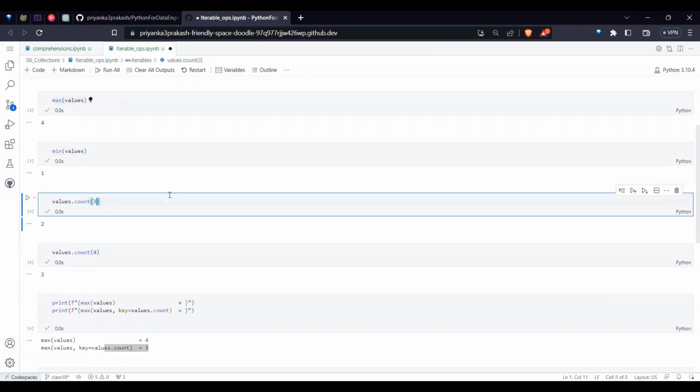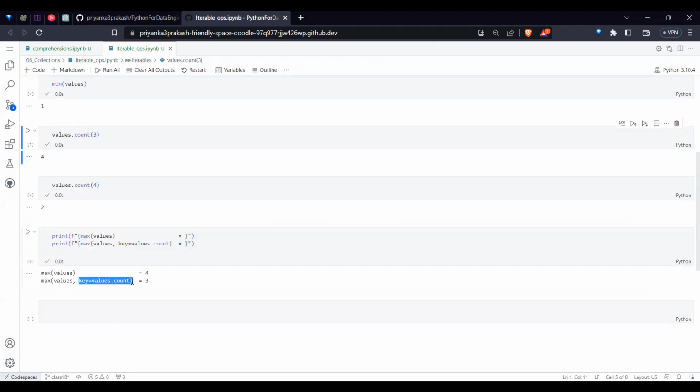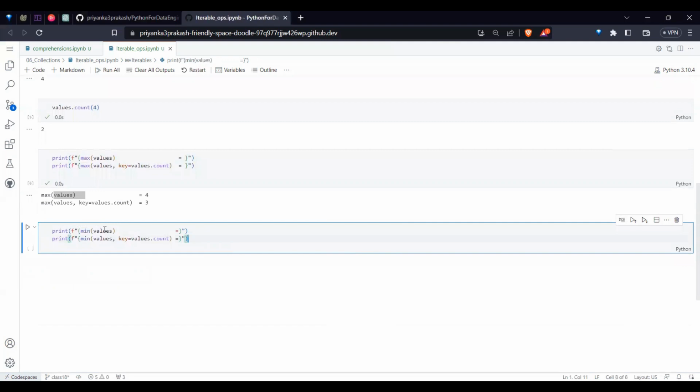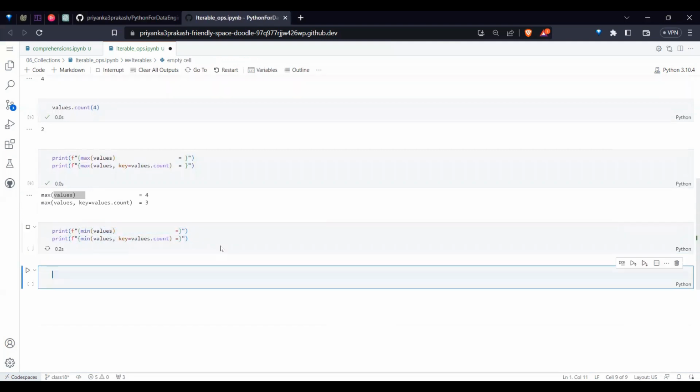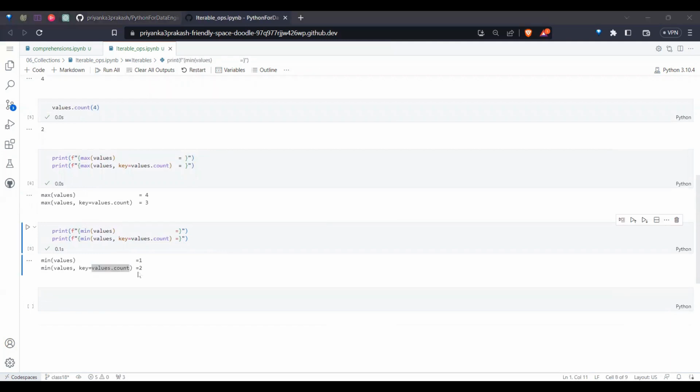If I ask how many times 3 is occurring, it says 4 times. Generally, if you do max, it will give the maximum value, but if you give any customizations, it will work accordingly. In the same lines, I can do a minimum also, minimum in terms of the value and minimum in terms of count. Down the line, you will learn about lambda functions, or functions, where we can give a custom logic, and based upon that logic we can get the maximum and minimum.